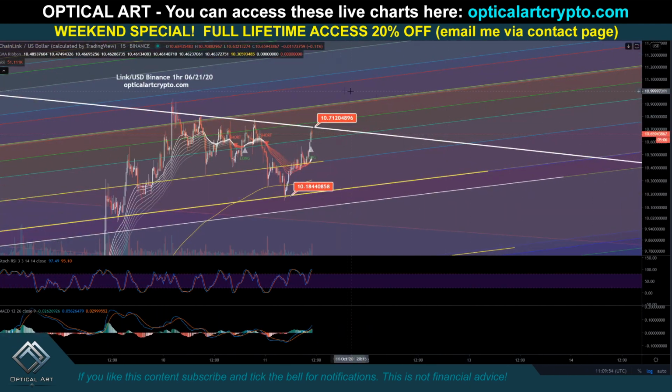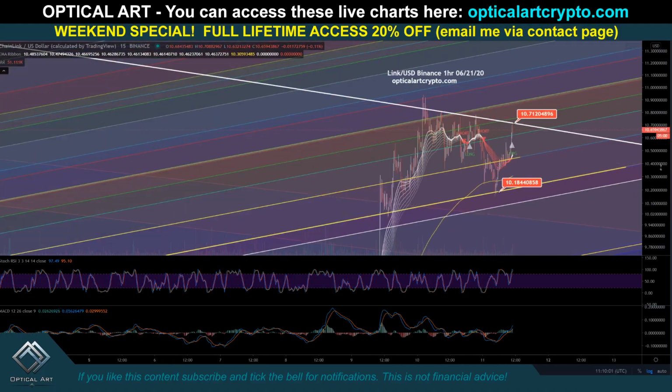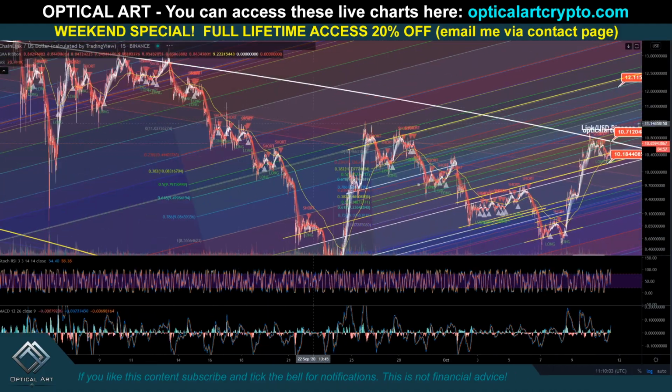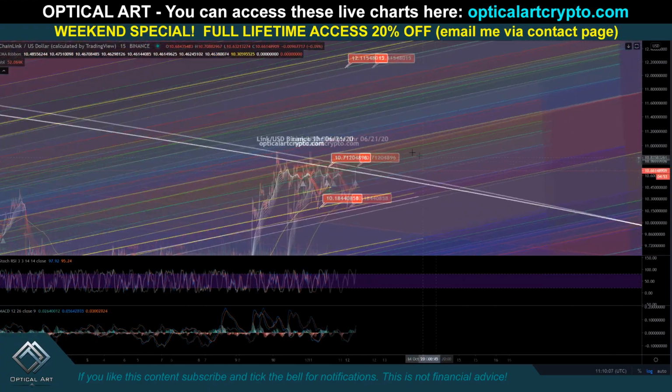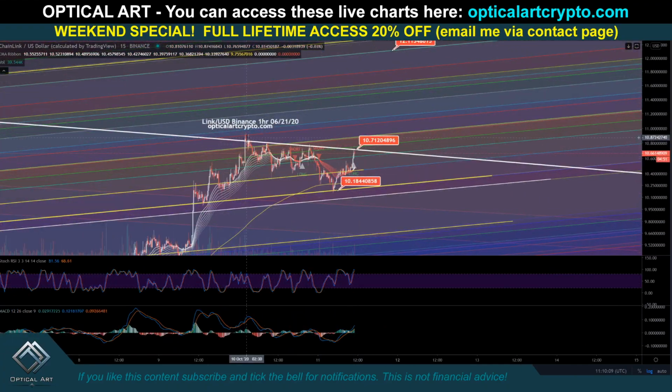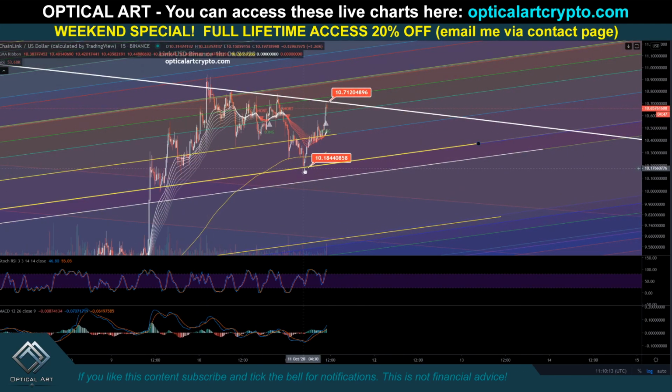But either way, I just want to show you that this is playing out. This is a point I set to buy in, and this would be the point to get out. It seems like every time we hit this ring, and again, if you go back and watch that previous video, I was saying every time we hit this white ring, we get rejected. That's why I knew that when we hit this point, this is the time to take your profit if you ran along. And this was the point I said would be good support to buy in. And again, hit the ring. This is where you get out.